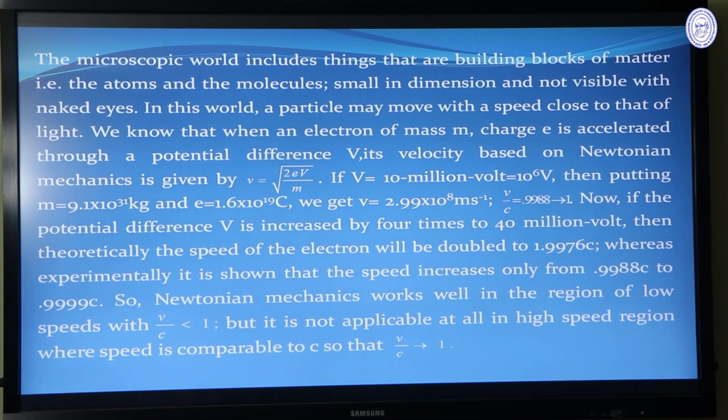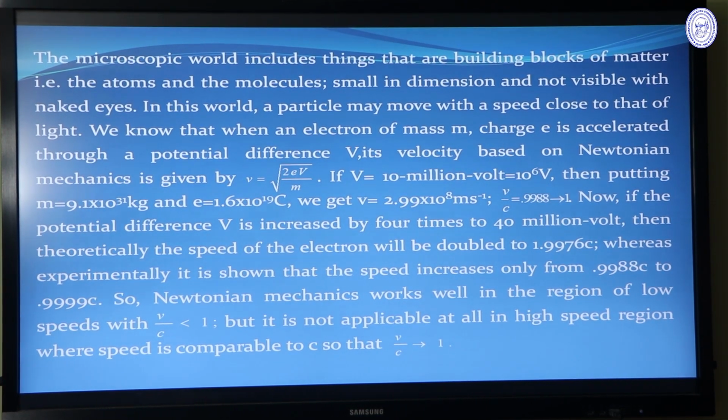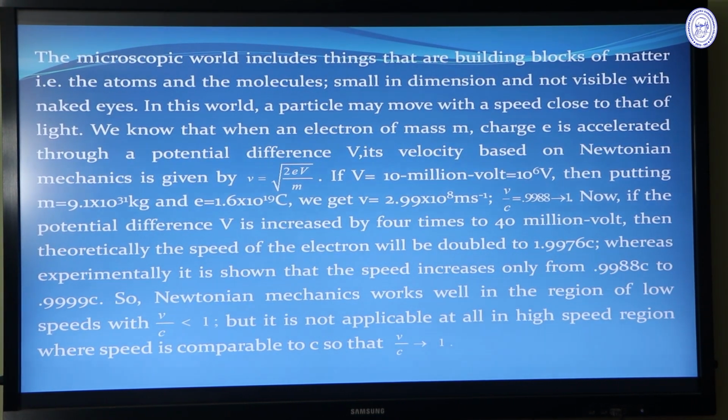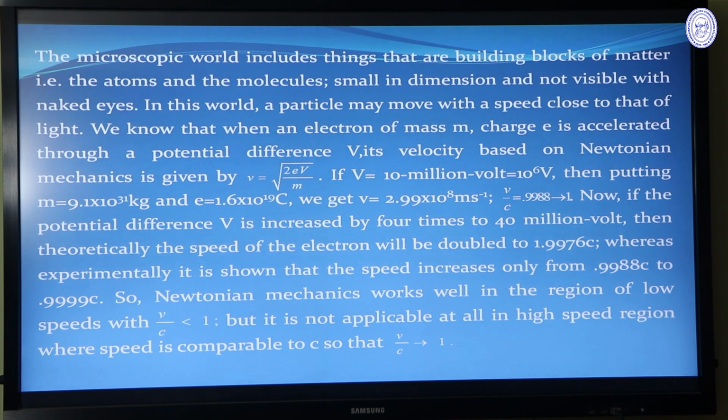So in the microscopic environment, Newtonian mechanics does not work well, and we require a new mechanics which is called the special theory of relativity, which is applicable in all ranges of velocity from low range of velocity to high range of velocity.